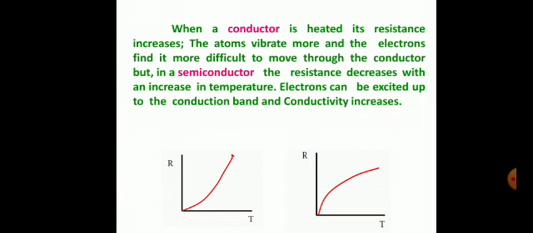When the conductor is heated, its resistance increases. The atoms vibrate more and the electrons find it more difficult to move through the conductor. That is, when we apply high temperature to a conductor, then its resistance increases. But in case of the semiconductor, the resistance decreases with increase in temperature. So the electrons can be excited up to the conduction band and their conductivity increases. Or we can say that on increasing the temperature, the conductivity of the semiconductor increases, while on increasing the temperature, the conductivity of a conductor decreases.